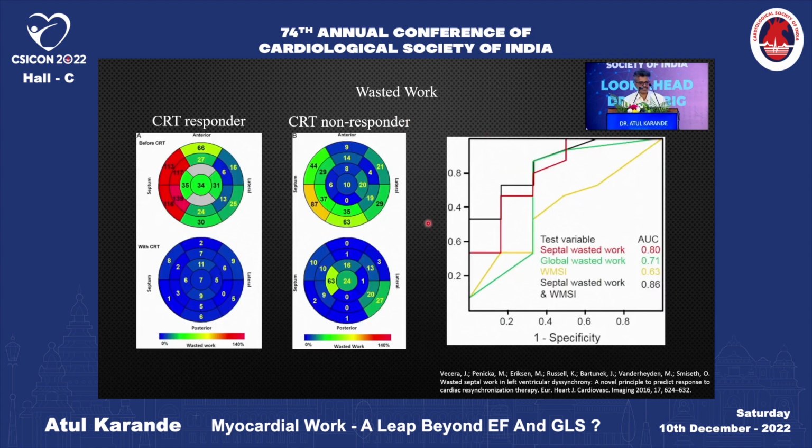This is another study where septal wasted work was used to identify the patients who will respond to CRT. Now here is a CRT responder patient. Note the substantial amount of wasted work in the septal segments before CRT and the marked drop in these segments with CRT. Now this is a CRT non-responder patient. The amount of wasted work in the septum was only in the moderate range, so the drop was not as marked as with the responder.